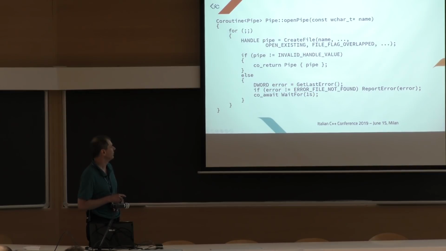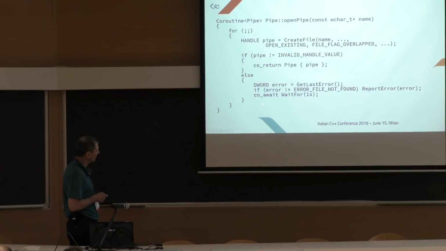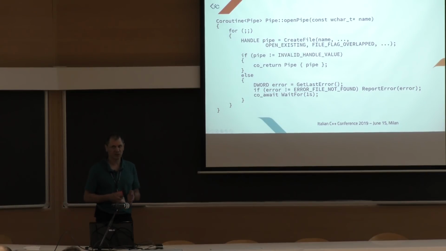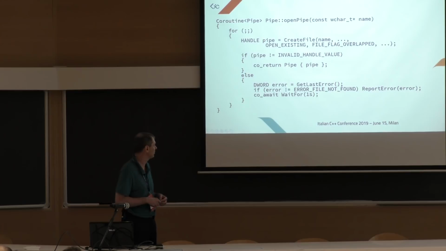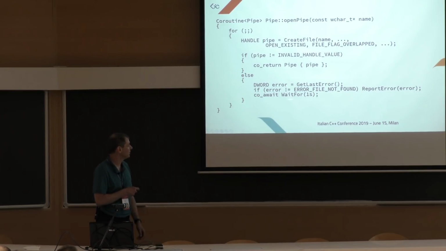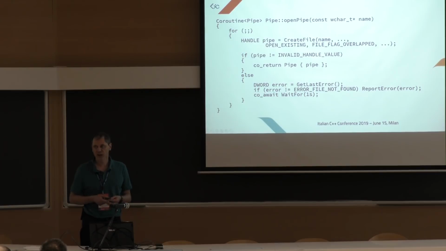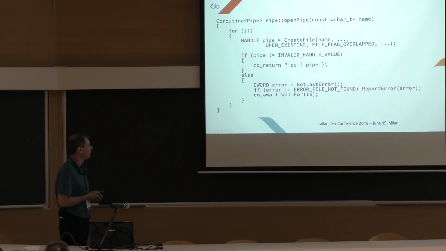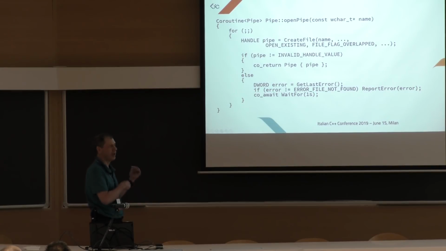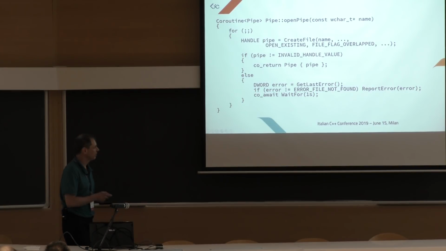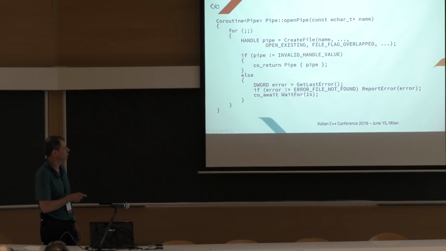Otherwise, if the error is not found, we just wait a second and try again. And look at this, wait for 1 second. This is just an awaitable type that you can very easily write using the machinery that we saw by using a waitable timer. You call the create waitable timer function from Windows that returns a handle that you can await. So that is really 2 lines of code to write this.